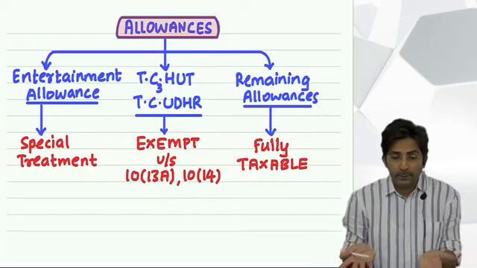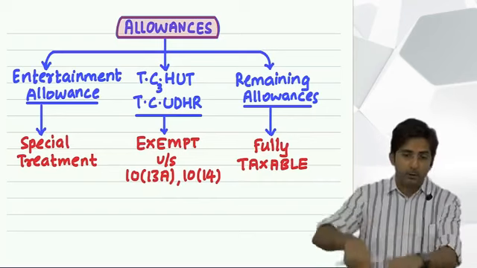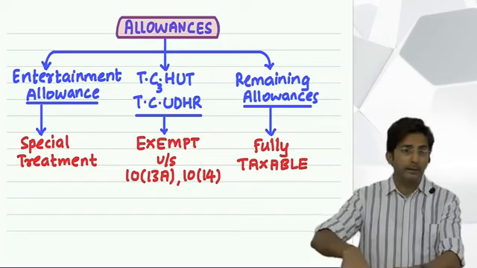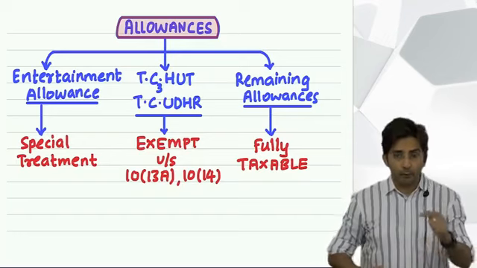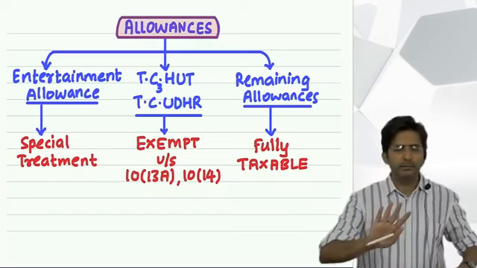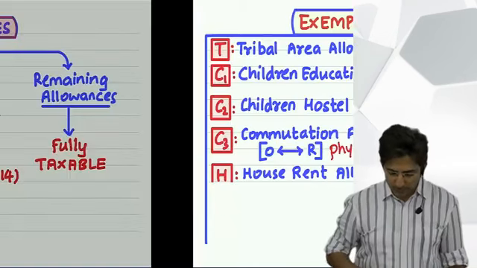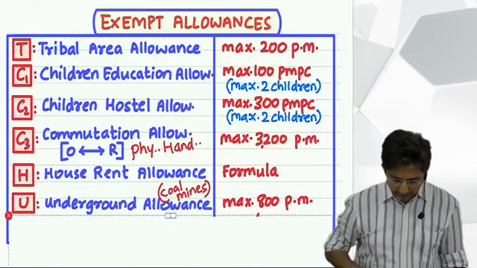Because they feel sympathetic and pity for the employee, that a poor employee has to go under the ground and work in a coal mine. It's a bad suffering. So for that, if the company gives the allowance, the government feels he should be given it, but they will give exemption of only up to 800 per month. So next was underground allowance. Look at this.